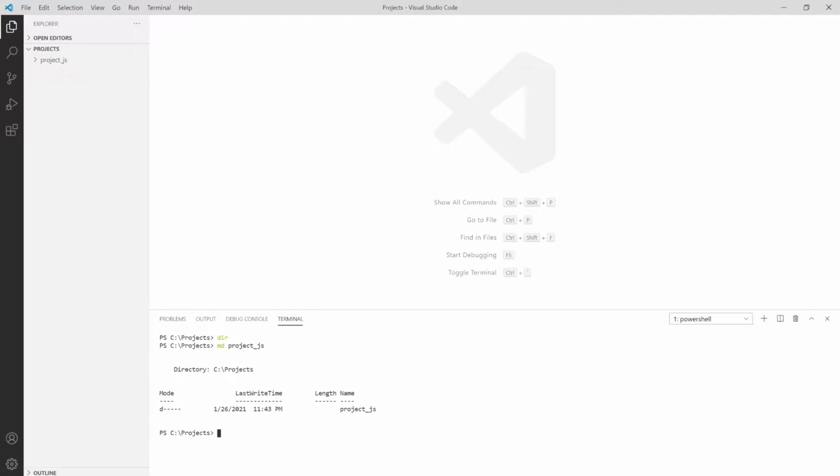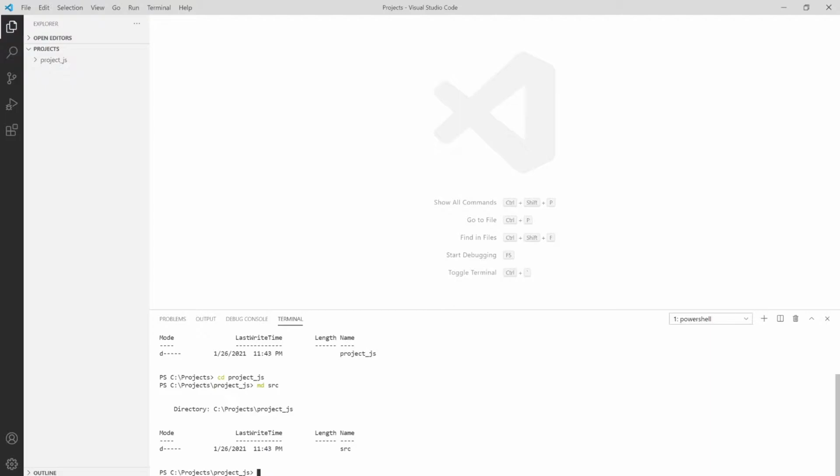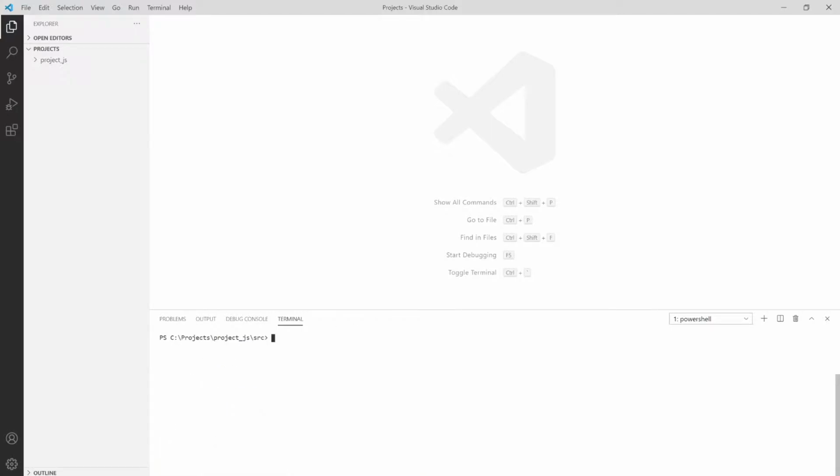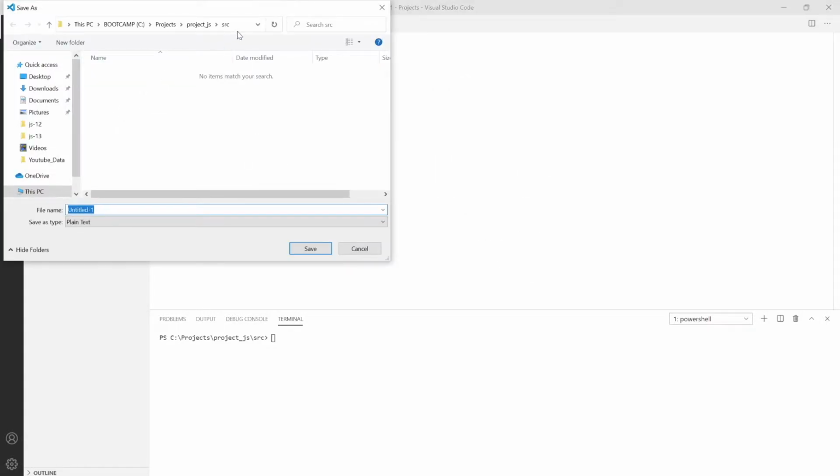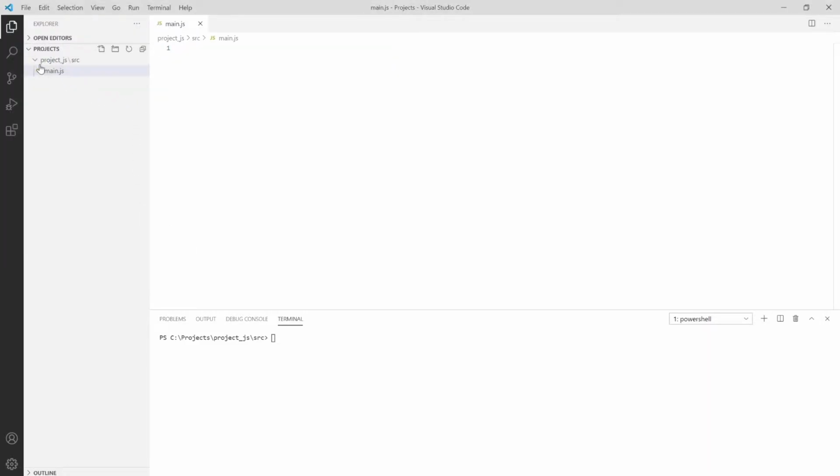As you can see, it's created, so move towards project_js, and I'm also creating a source folder, so md src, and then move to it with cd src, and then put cls to clear the command. You can create a new file using Ctrl+N, save it inside the source folder and give it the name main.js and save it. As you can see, a JavaScript file is created.